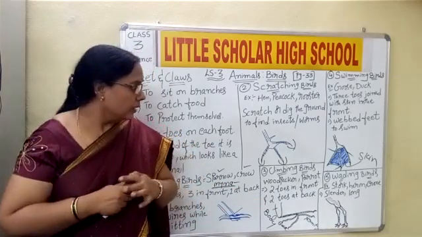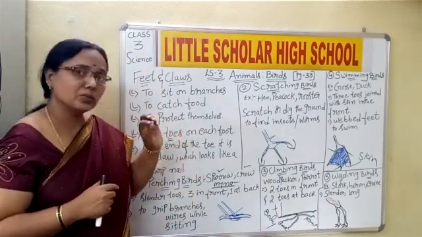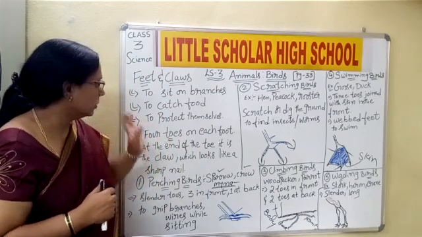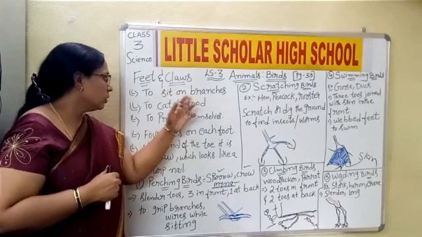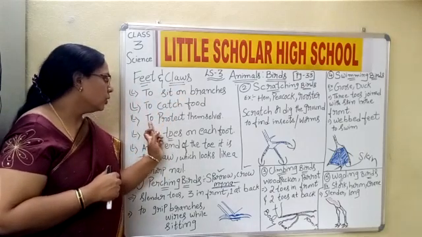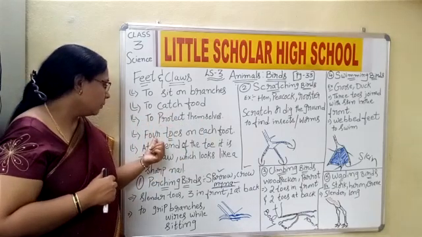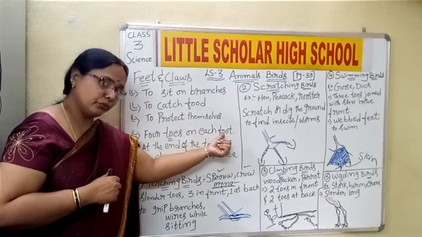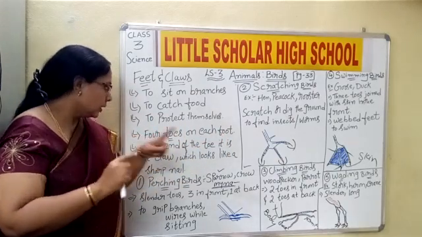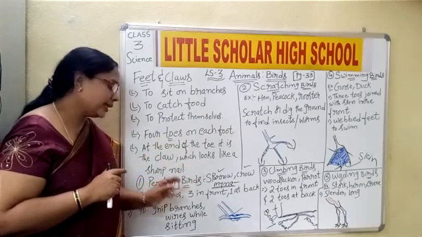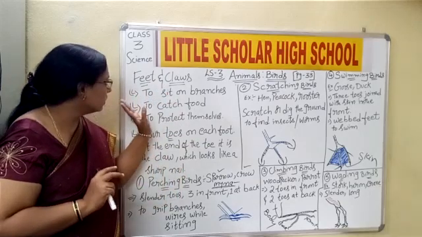Okay, then this is about the different kinds of feet and claws. Hope you understood. I'll just do a small brief explanation. The importance of feet and claws is to sit on the branches, to catch food, and to protect themselves, that is, the birds protect themselves. They have four toes on each foot. At the end of each foot, there is a claw which looks like a sharp nail. These are the importance of the feet and claws.